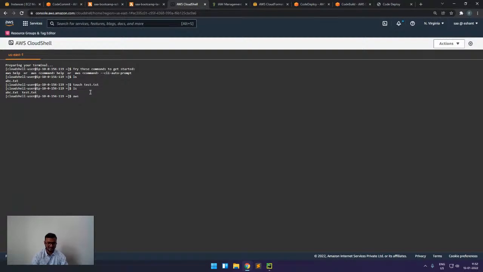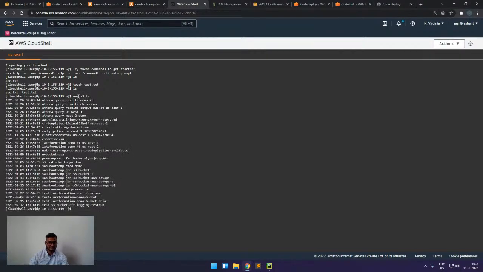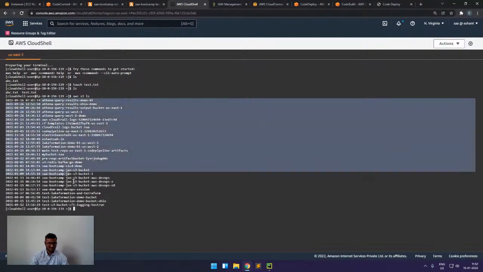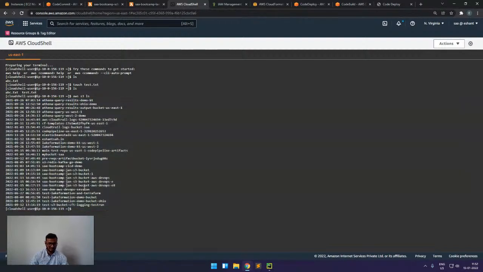For example, if I have to get a list of all the buckets available in my account, I will use aws s3 ls. It lists all the buckets available in my account. If I have to create a new bucket, then I can use aws s3 mb. MB is from make bucket. If I have to copy something, then you can use cp like this. First, I have to create a new bucket. We will write mb, and then we will use the name demo.